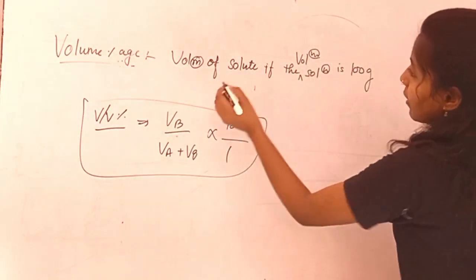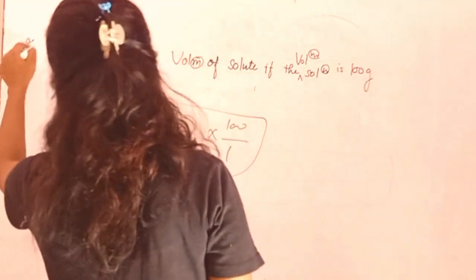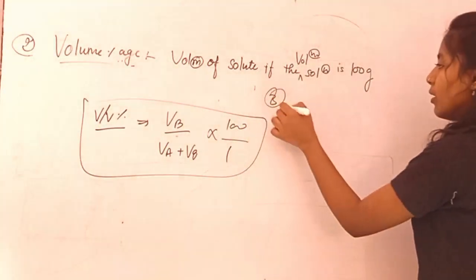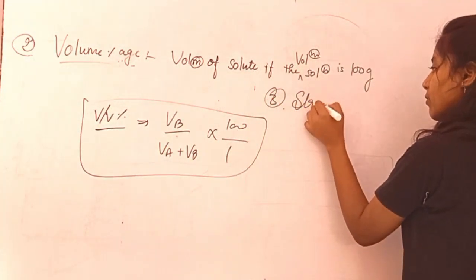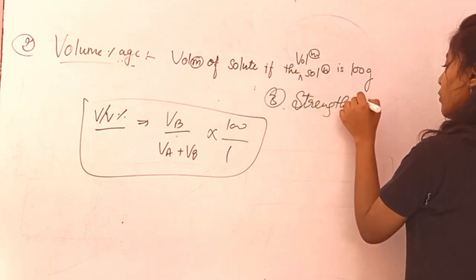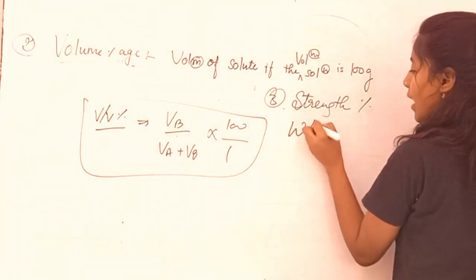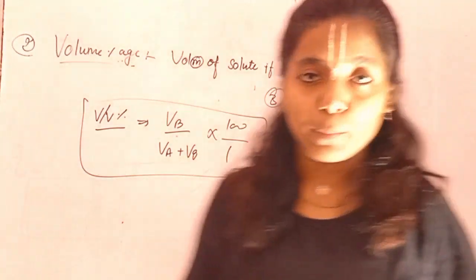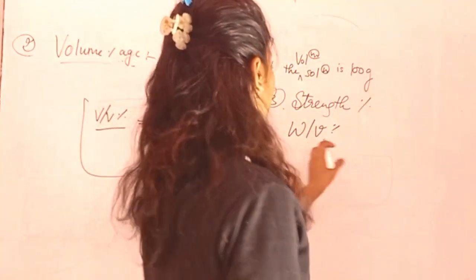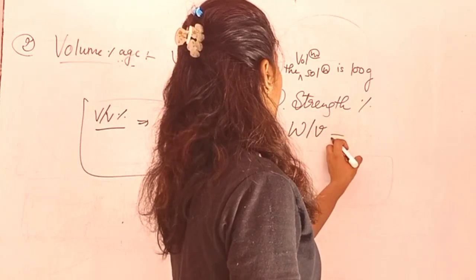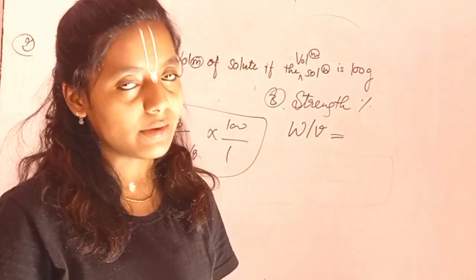Now, this was the second part of the percentage, and the third is your strength percentage, or percentage by strength, or W by V. So what is the formula for W by V? It is the mass of solute in 100 mL of solution.